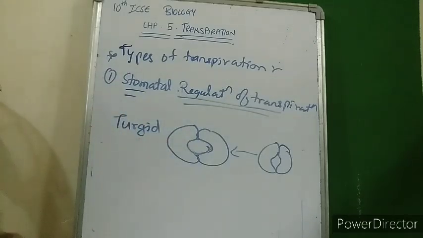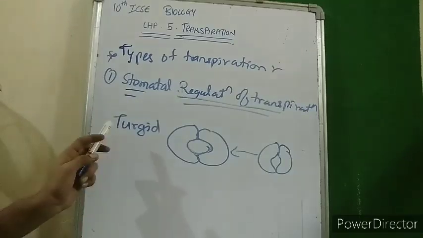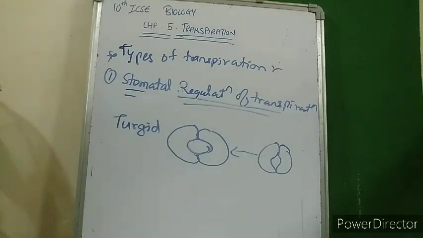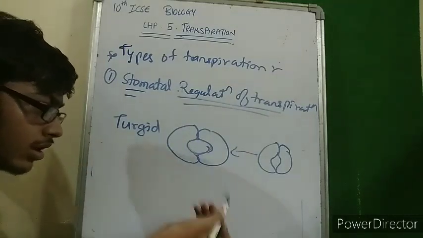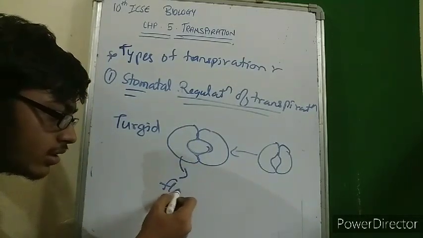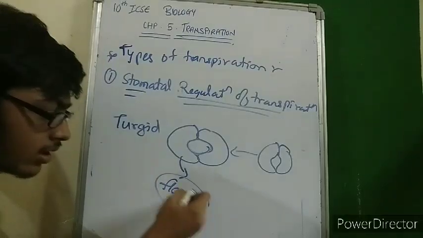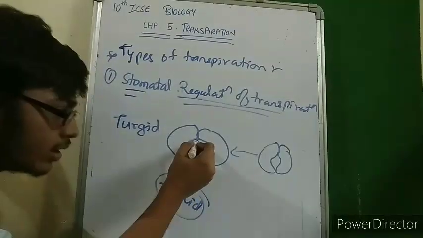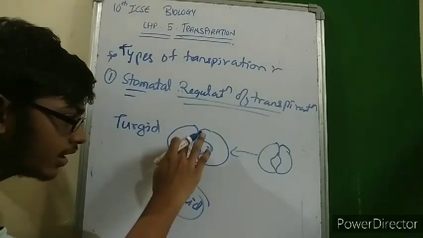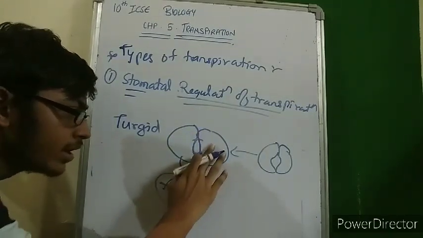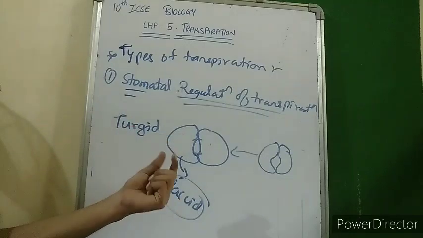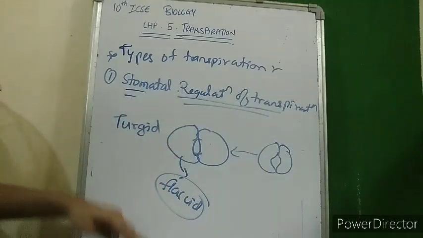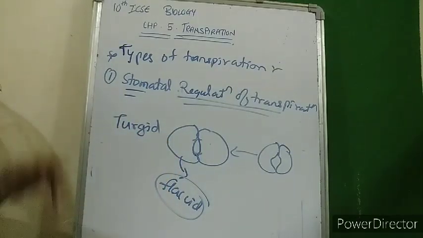And what happens is, when excess water is lost through the plant body because of the turgidity of the guard cells, a deficiency of water is felt at some point in the plant body. Then what does the plant do? The plant turns the guard cells flaccid. Turning the guard cells flaccid would narrow the opening of the stomata. Narrowing the opening of the stomata would lead to less loss of water. So in this way, transpiration is regulated by the stomata.